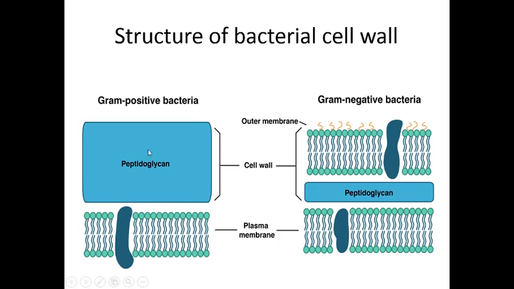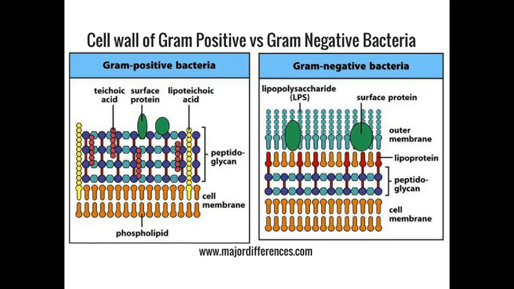So this is a structural representation of the gram negative and gram positive bacterial cell wall. This one is the detailed structure, and composition-wise, the gram positive bacterial cell wall is made up of teichoic acid, then a surface protein, and lipoteichoic acid.